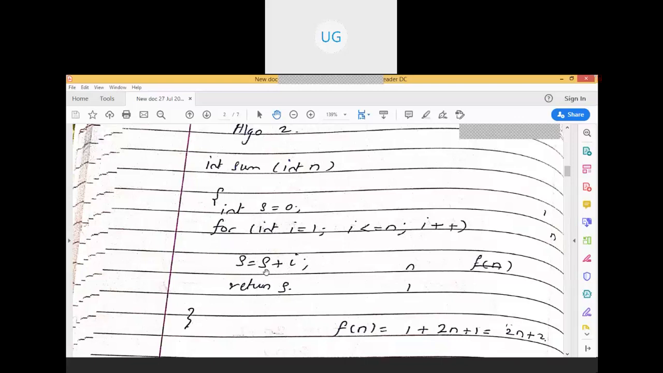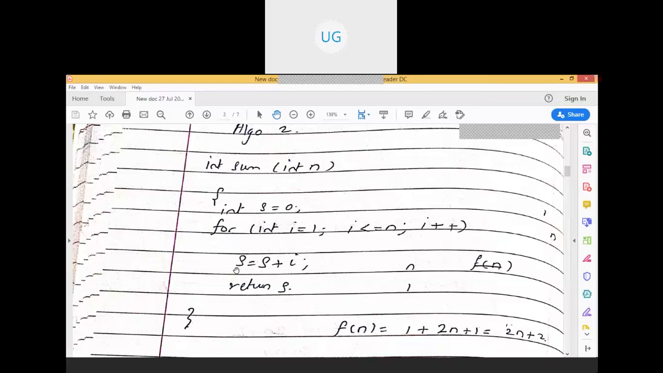Sum is equal to sum plus I. S is equal to s plus I. So here, this line is going to get executed: int s is equal to 0 is going to get executed one time. Int I is equal to 1 to I is less than or equal to n is going to get executed n number of times, right?